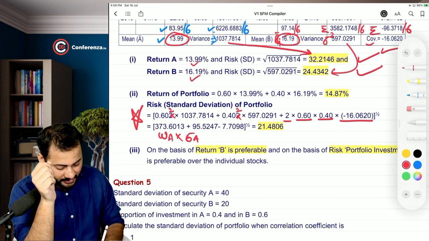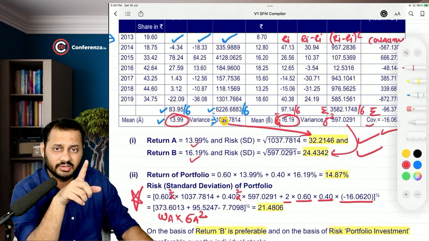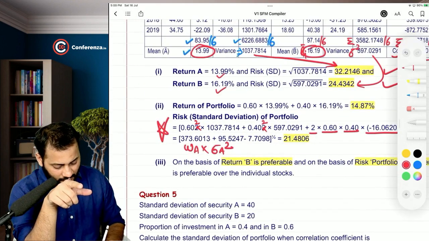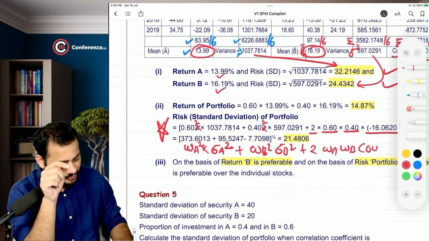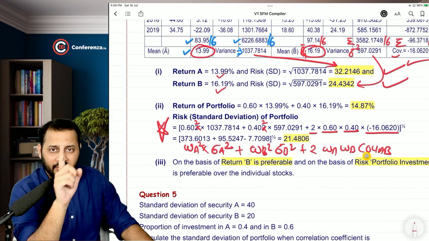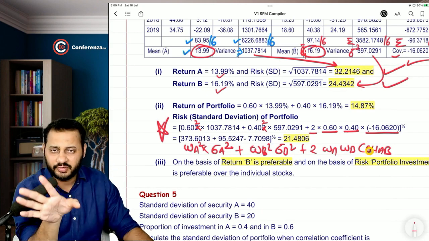Standard deviation of A square, which is already 1037. This is nothing but the standard deviation of A square, the variance of A. So weight of A square, standard deviation of A square, plus weight of B square, standard deviation of B square, plus 2 into weight of A, weight of B, covariance of AB. I am just writing it directly. Instead of the entire standard deviation of A, B and RAB, it should be covariance of AB.